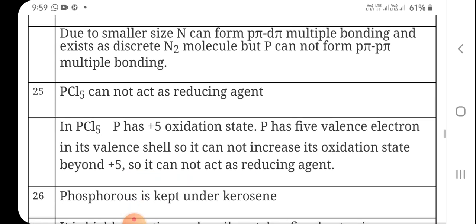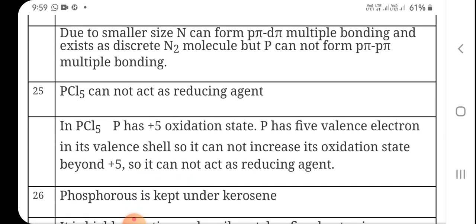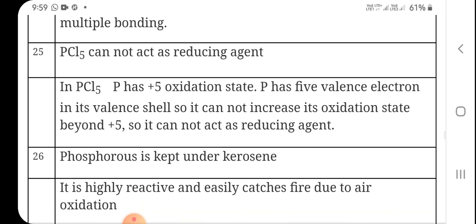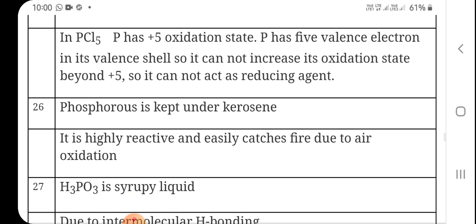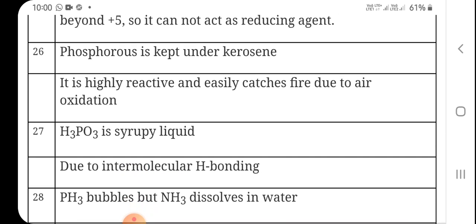PCl5 cannot act as a reducing agent because in PCl5 phosphorus has a +5 oxidation state and 5 electrons in the valence shell, so it cannot increase in oxidation state beyond +5. So it cannot act as a reducing agent. It can be only an oxidizing agent. Phosphorus is kept under kerosene because it is highly reactive. That is why it is kept under kerosene.